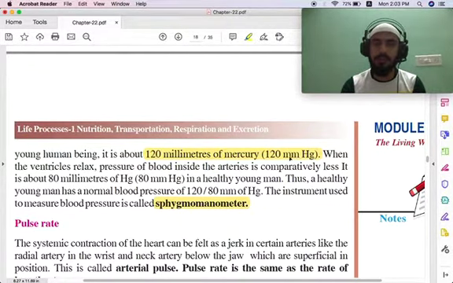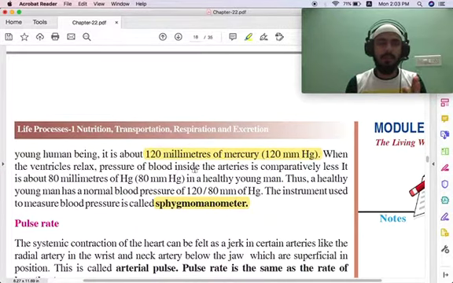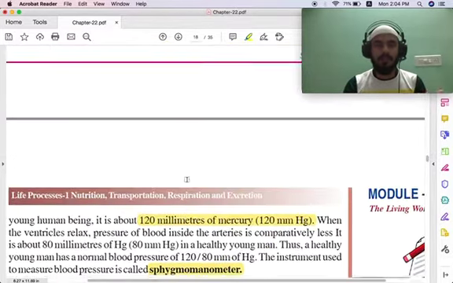In the sphygmomanometer. And when the ventricles relax, the pressure of the blood inside the arteries is comparatively less. It is about 80 millimeters in a normal human being. So the normal blood pressure of a human being is 120 by 80, which is the pressure in the arteries when the ventricles contract, and when the ventricles relax it is going to be 80 millimeters. And as I told, the instrument used is called a sphygmomanometer. That is about blood pressure.